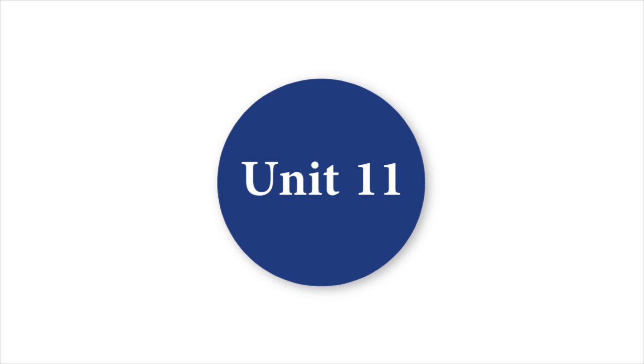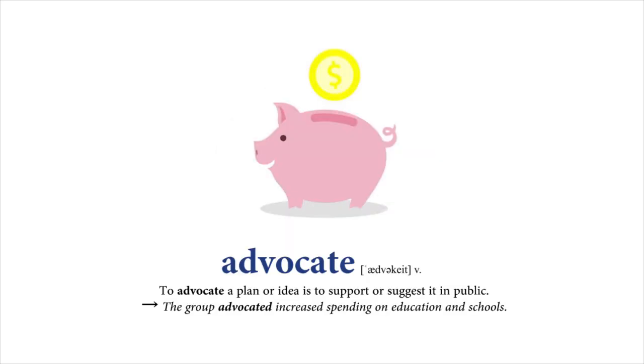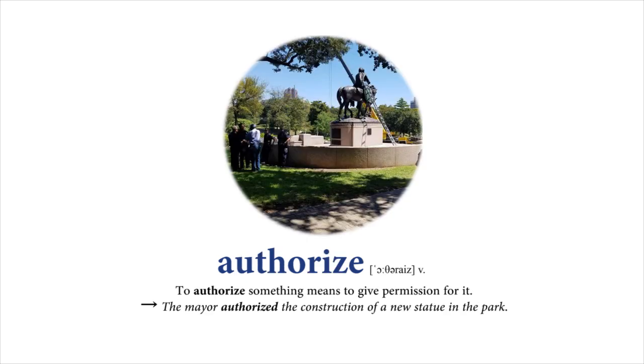Unit 11. Word list. Advocate. To advocate a plan or idea is to support or suggest it in public. The group advocated increased spending on education and schools. Authorize. To authorize something means to give permission for it. The mayor authorized the construction of a new statue in the park.